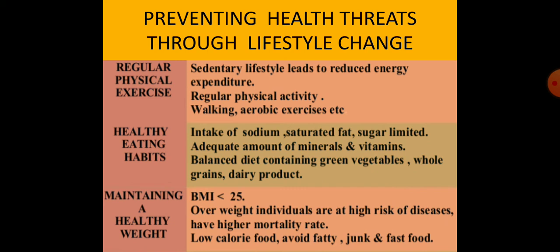So what changes can we have? First is regular physical exercise, because a sedentary lifestyle leads to reduced energy expenditure.